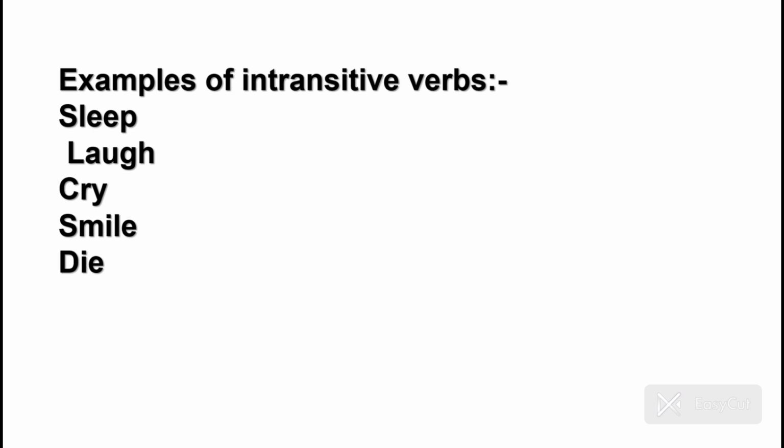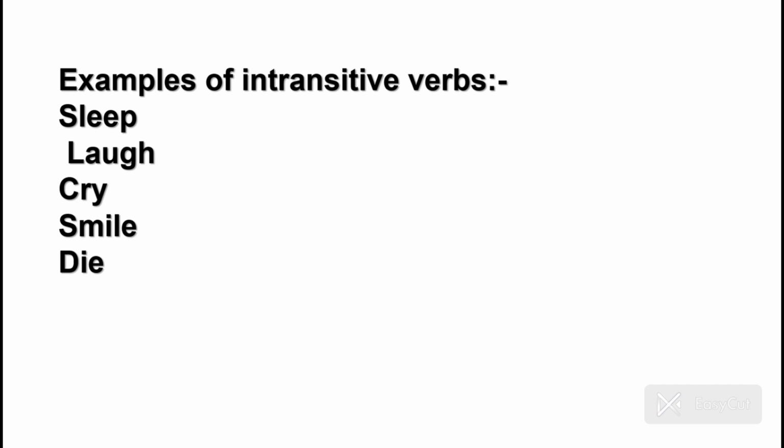First of all, हम थोड़ी सी examples discuss करते हैं. Examples of intransitive verbs are sleep, laugh, cry, smile, die. अच्छा जी. अब हम सबसे पहले sleep की example discuss करते हैं. For example, sleep is a verb, isn't it? Yes, it is a verb. Now what you have to do is make a sentence of sleep in your mind. Just imagine a sentence. She always sleeps early in the morning. Or make a sentence of laugh. She laughed.